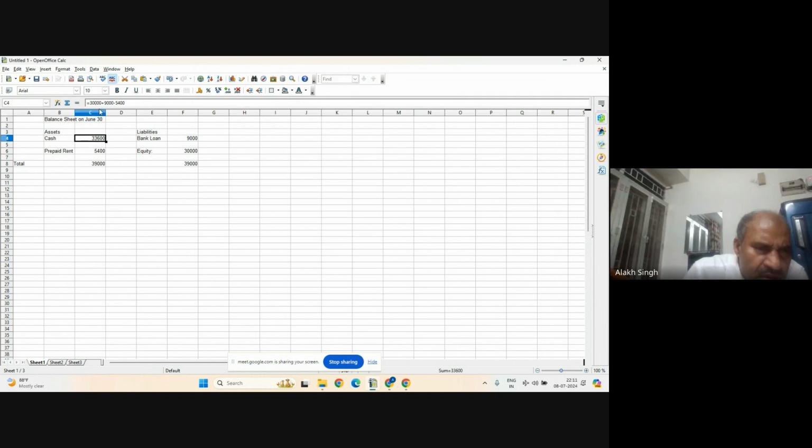Yeah, because 30,000 is the equity, this part. So I wrote it here. Then the bank loan is 9,000. So I added that as cash because this bank loan is cash, so it is added as cash in the checking account. And then from this money, they paid prepaid rent for 6 months, that is 5,400. So that cash has been deducted and given to the rent part.